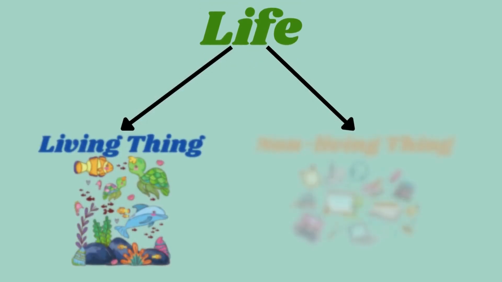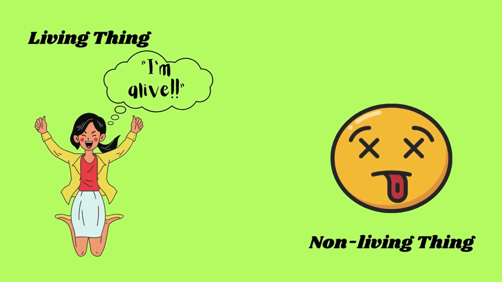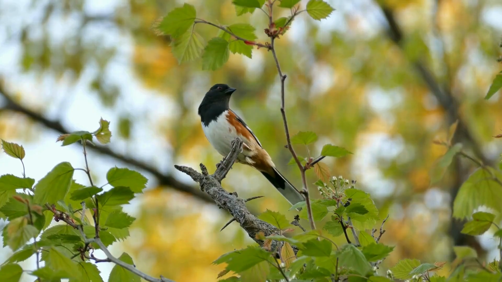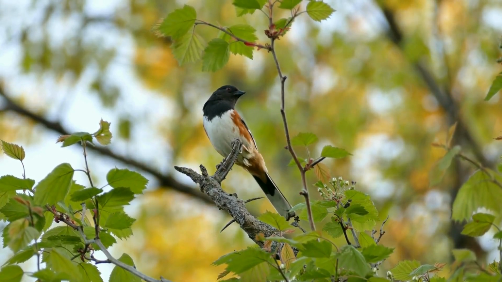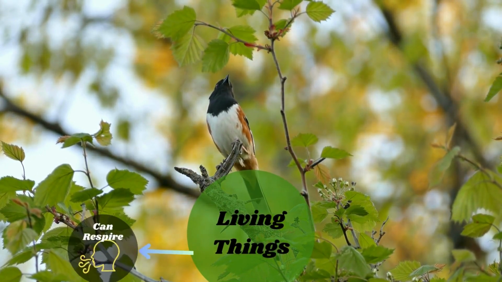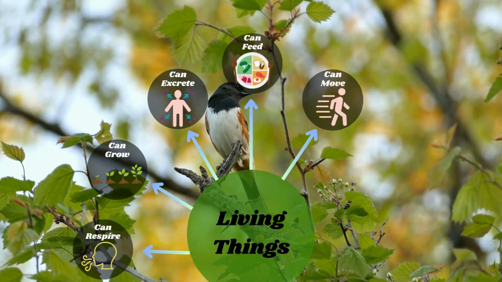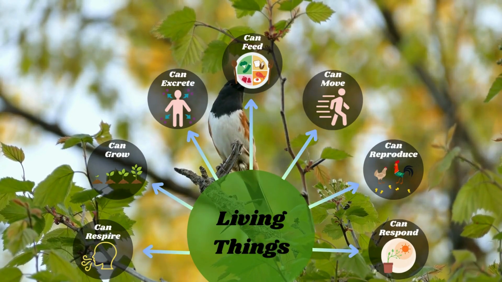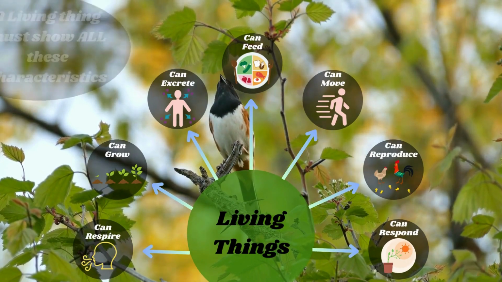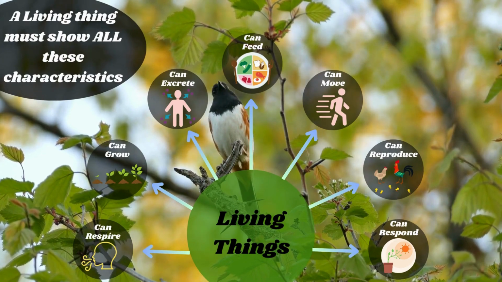Firstly, how do you know if something is a living thing or not? We don't mean if it is alive or dead. We are talking about a group of organisms with similar characteristics. These are organisms that can respire, grow, excrete, feed, move, reproduce, and respond to changes in the environment. And key thing, an organism that's a living thing must show all these characteristics.